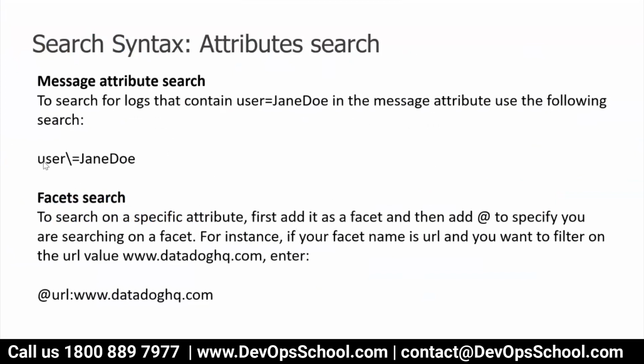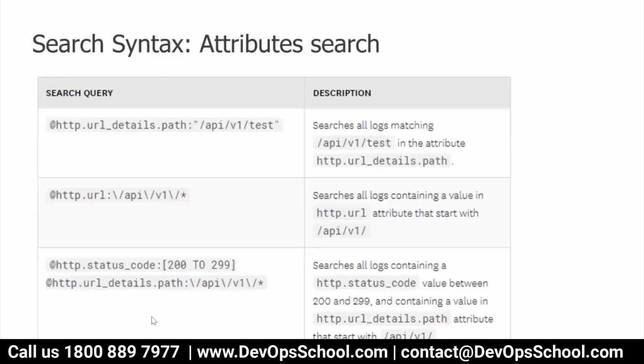For example, see here, if you want to search anything which contains the keyword user=gendo, the equals sign is a special character, so you have to use this escaping character, else it will not be considered. And this is the way you can use the facet search: at the rate of field name, then colon and value. So that way you can use facet search.